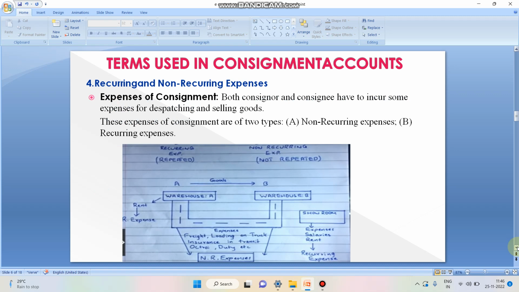These are all repeated ones. But the non-recurring expenses are incurred at the time of goods in transit, for example, freight, loading charge, unloading charge, insurance, octroi duty. These all come under non-recurring expenses.